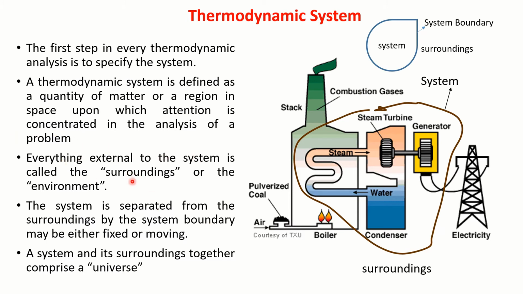Everything external to the system is called the surroundings, or what we can call the environment. The system is separated from the surroundings by the system boundary, which may be either fixed or a moving boundary. It can be simply an imaginary line or a real one. A system and its surroundings together we call the universe. This is what we call a region of interest. That's what we call a thermodynamic system. So if they ask what exactly a thermodynamic system is, this is the definition.